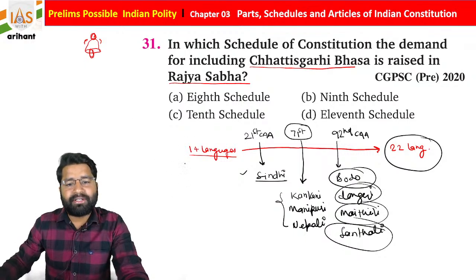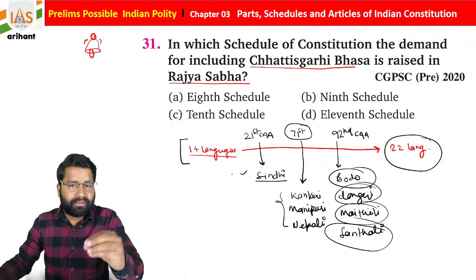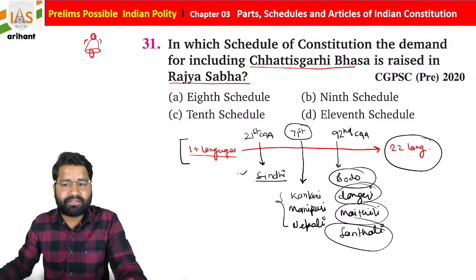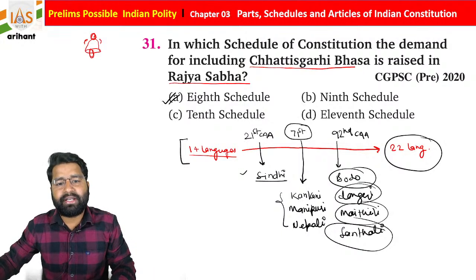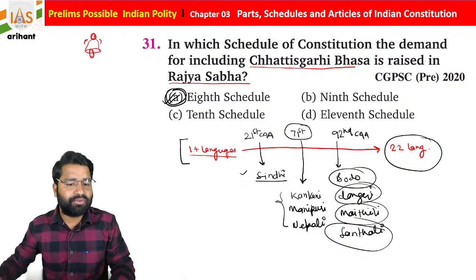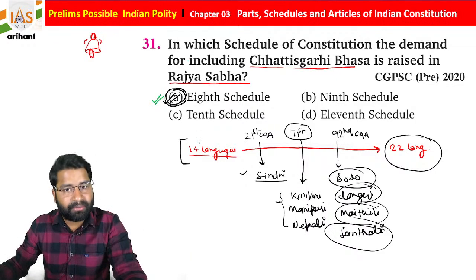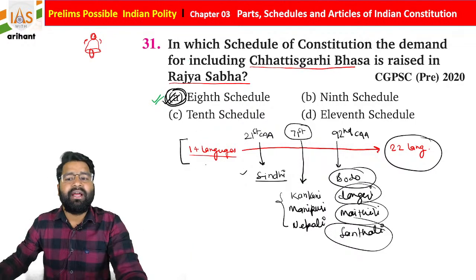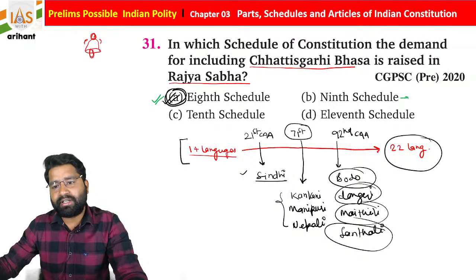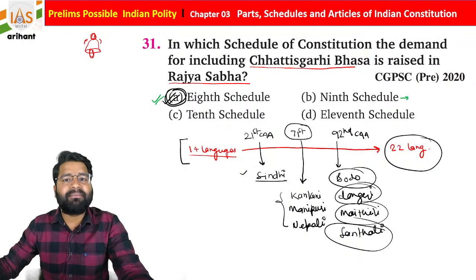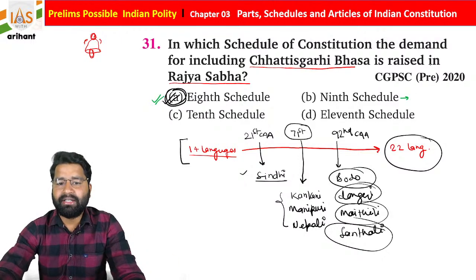And where is it mentioned, students? If we are going to include any language in the schedule, it is included in the 8th schedule of the Indian Constitution. In which schedule? The 8th schedule. Just try to remember and note down these things. As you know, the 9th schedule is connected with land reforms, Zamindari abolition, and land reform acts. So just remember the same concept, students. I hope you are able to understand.